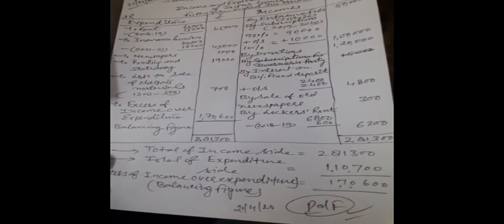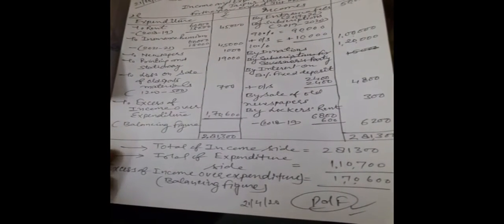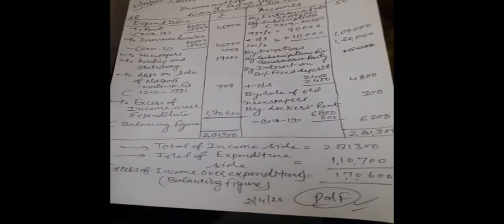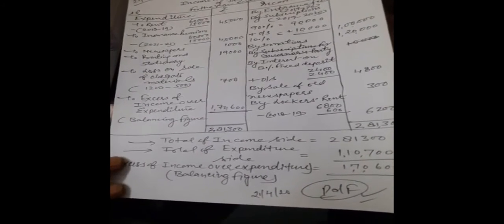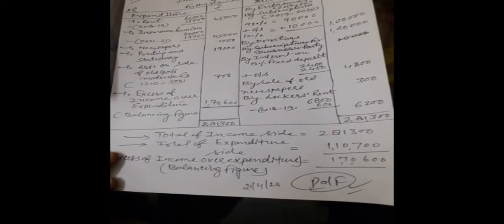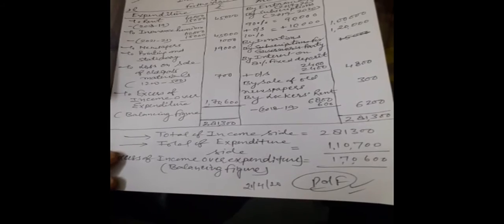So interest on 8% fixed deposit, 2,400 is given. Here is some implied adjustment. Just see at the payment side, the 8% fixed deposit has been made on 1st October 2019 for 1,20,000, and the year is going to end on 31st March. So from 1st October 2019 to 2020, there is a period of 6 months. So we will calculate that 1,20,000 at the given rate of 8% for 6 months, it comes to 4,800. And it is only given 2,400.